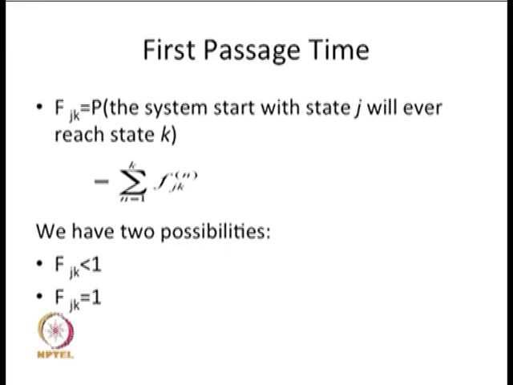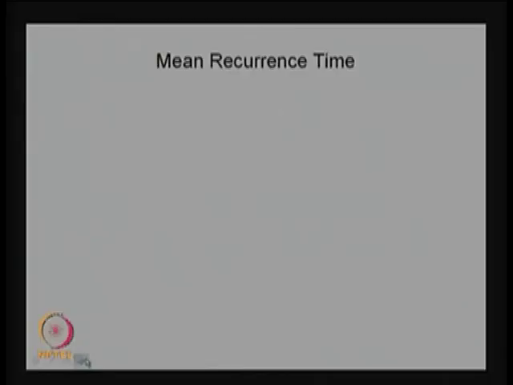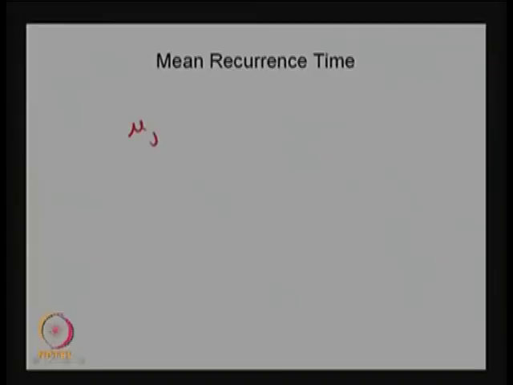So, using this I am going to give the next concept called mean first passage time or mean recurrence time. Mean first passage time is the same as the mean recurrence time, defined as mu suffix j k. That is the average first passage time whenever the system starts from the state j to the state k.